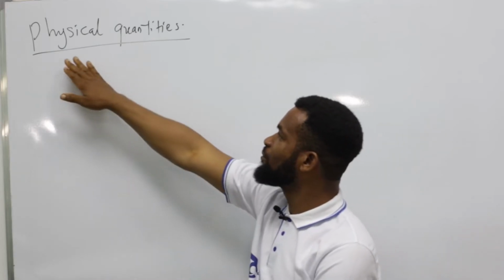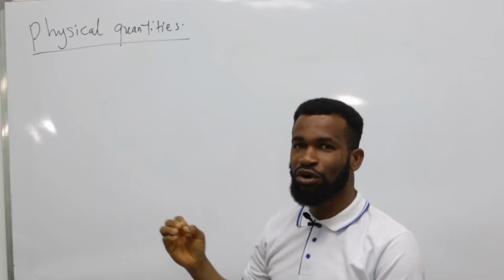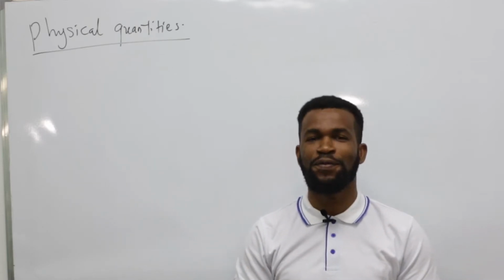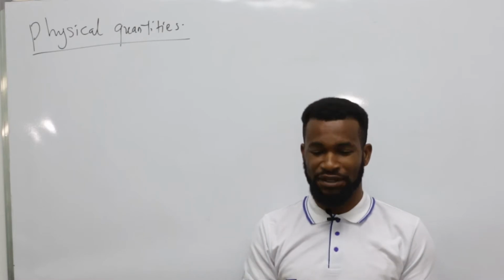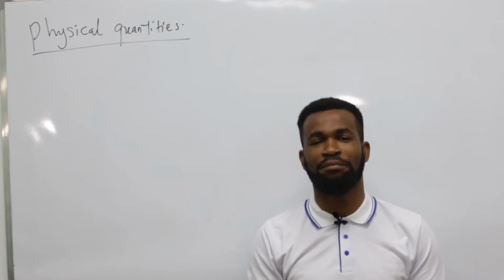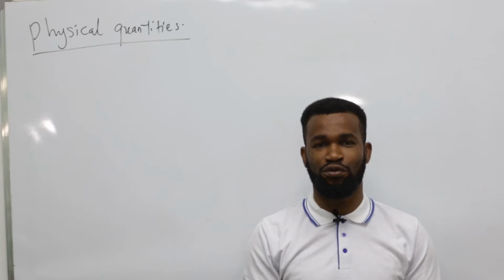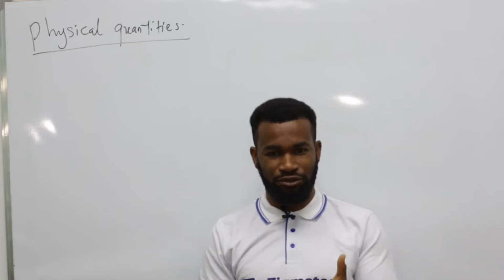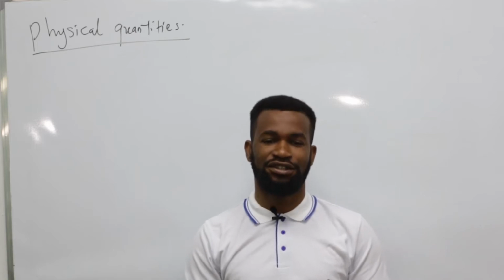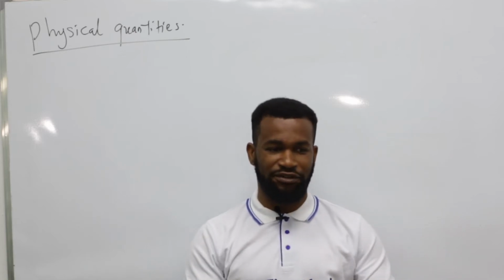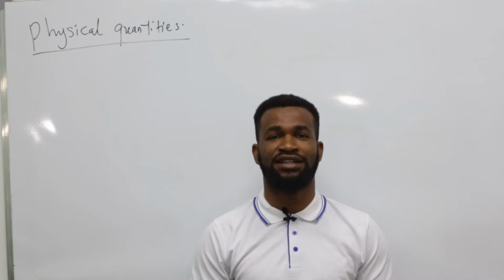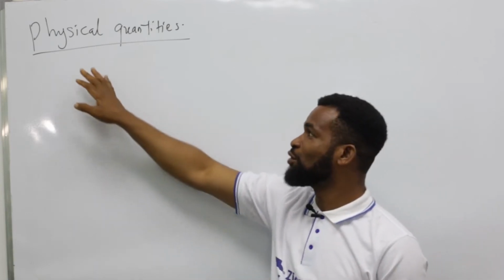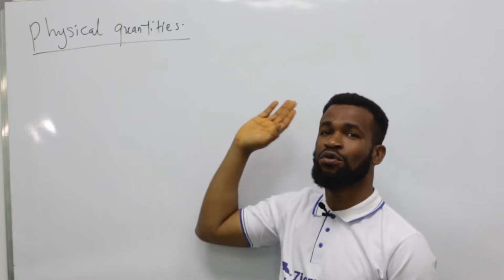Now, why do we have physical quantities? Because they have measurable values. You know what I mean by that? That means they can be measured. For example, you can measure the volume of water you are to take. You can measure the time you spent on this class. You can measure the area that you have to occupy. So these quantities are what we call physical quantities.